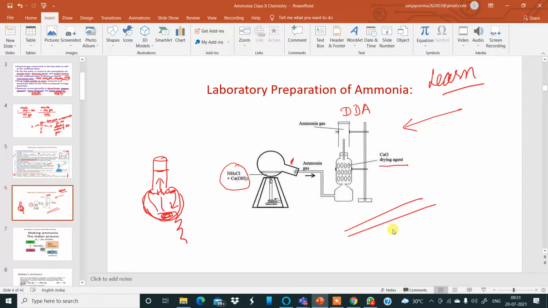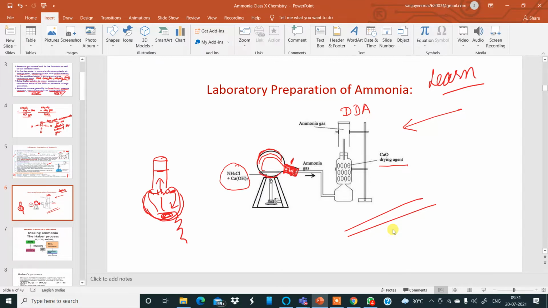But like this also, sir, it is touched, so why doesn't it crack? It will not crack because it is tilted. It is spherical over here. Whatever water vapor and ammonia is formed is just pushed aside because of the heat. If water trickles also, it will trickle here only, because this is the cooler part of the round bottom flask. This entire part is hot, so they will be expelled from here and sent over here, because this is not under the flame, but this part is under the flame. Are you getting my point?